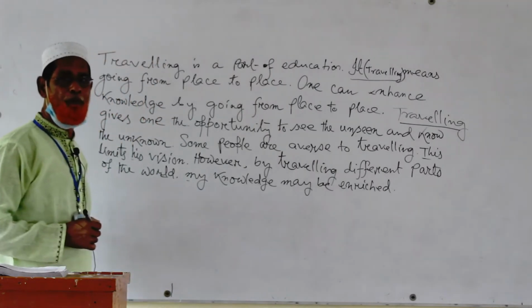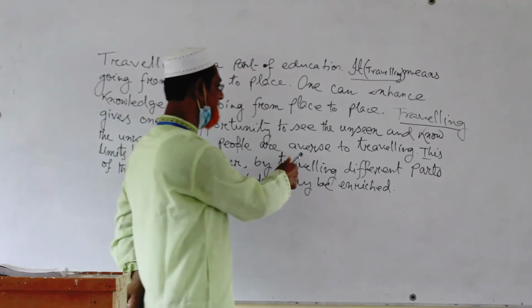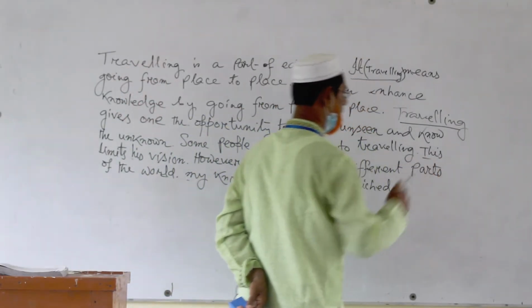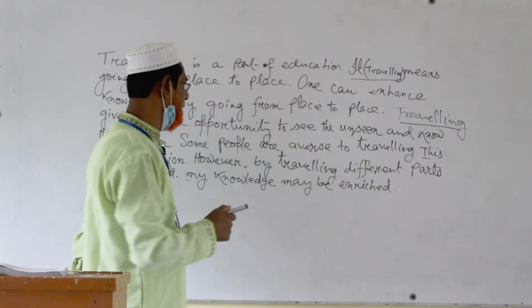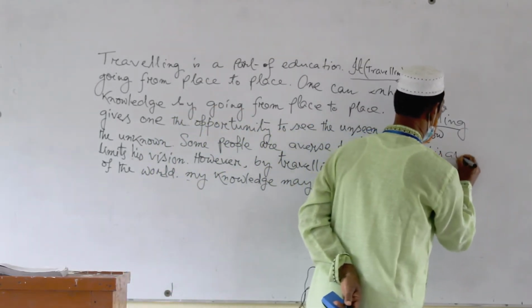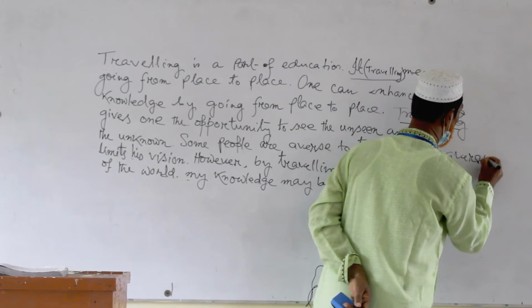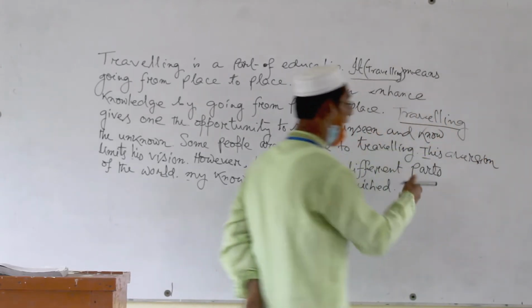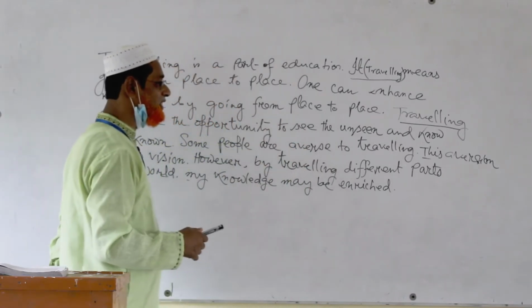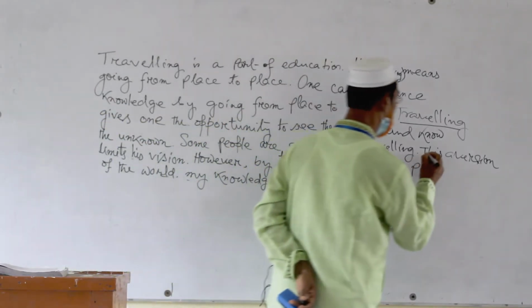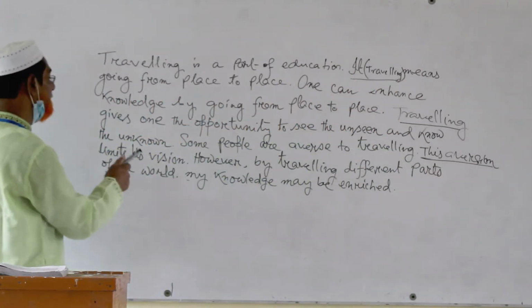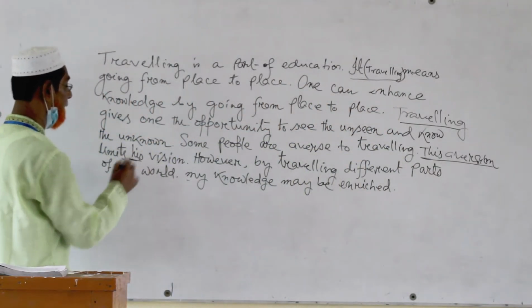This means this averse. We should write aversion. This aversion, aversion. Aversion, that means the noun form of averse. This aversion, we should underline it. This aversion limits his vision.